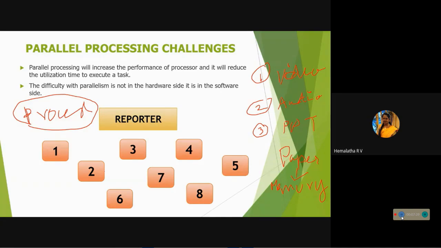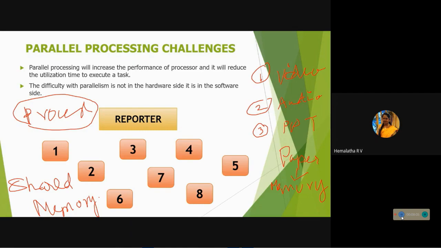To overcome this, the solution for this particular factor is shared memory. All 8 reporters should complete their work at the same time, but to do that you should not use a multiprocessor. By using my uniprocessor, my single processor itself, I need to complete this parallel processing by utilizing the concept called shared memory. So to overcome these challenges, the important factor we came up with is called shared memory.